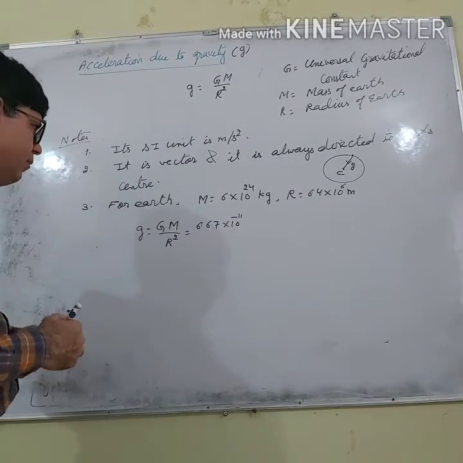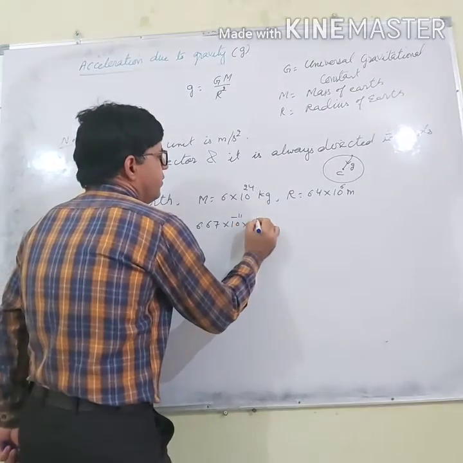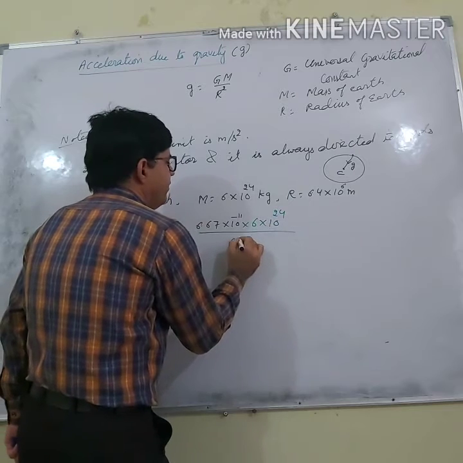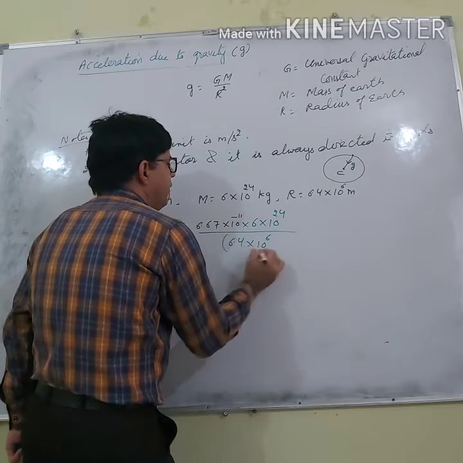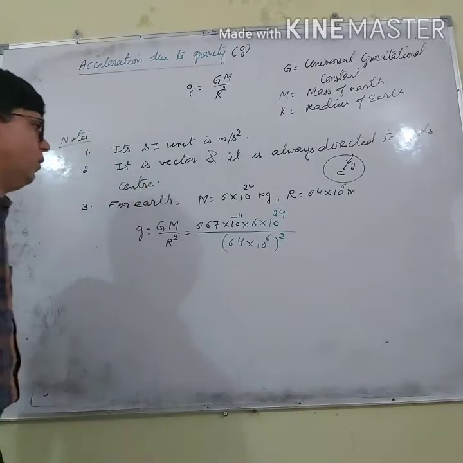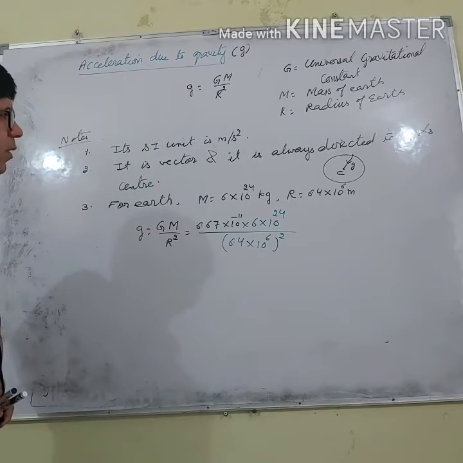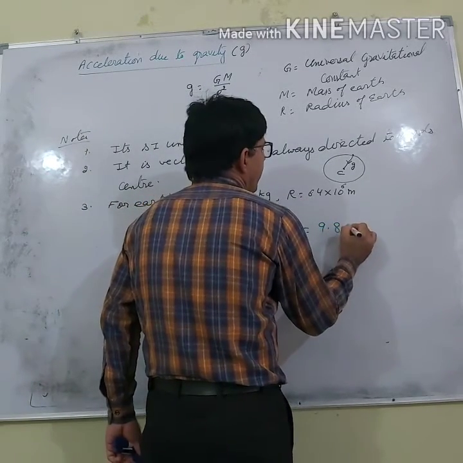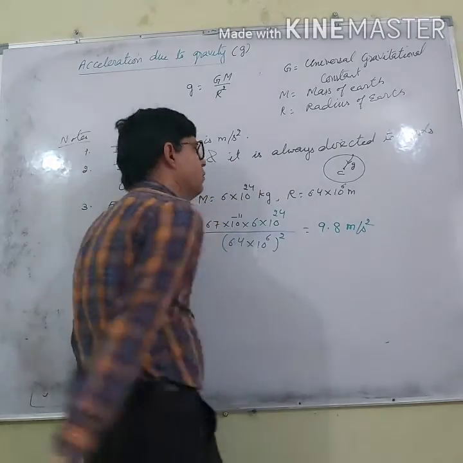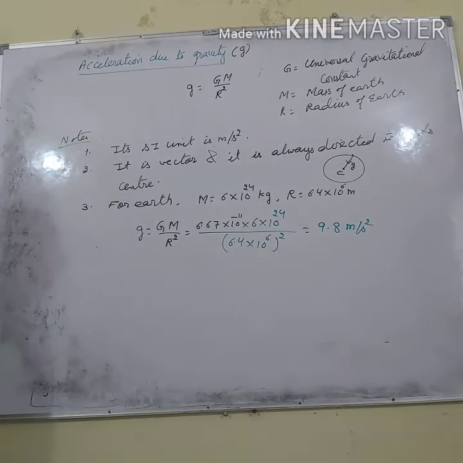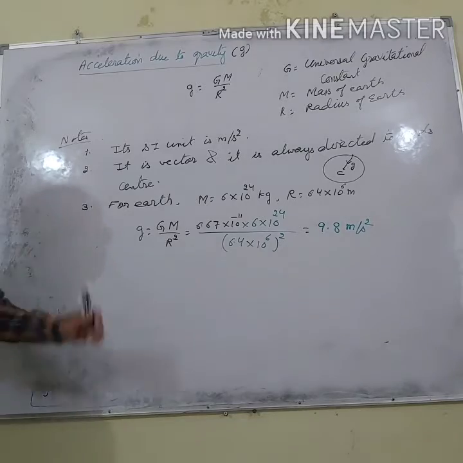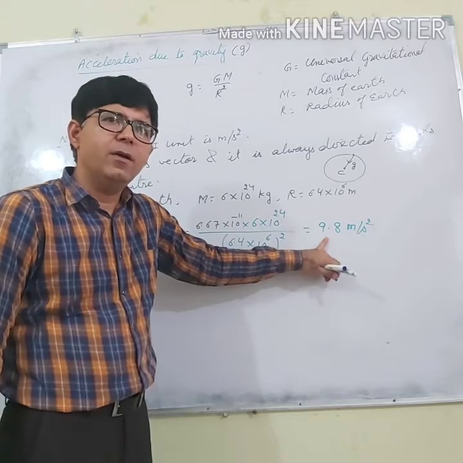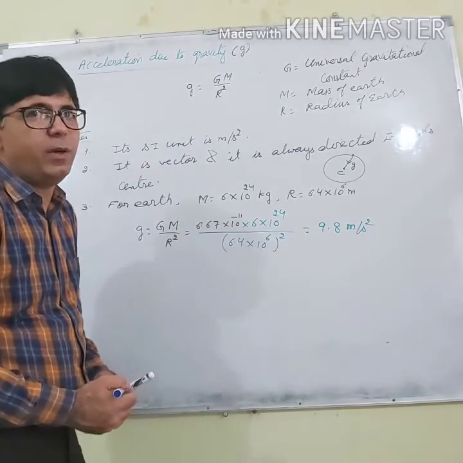M is 6 into 10 to the power 24, and R is 6.4 into 10 to the power 6, squared. Now, you can easily solve this, and you will find that this is 9.8 meter per second square. So we can say that acceleration due to gravity on Earth is 9.8 meter per second square.